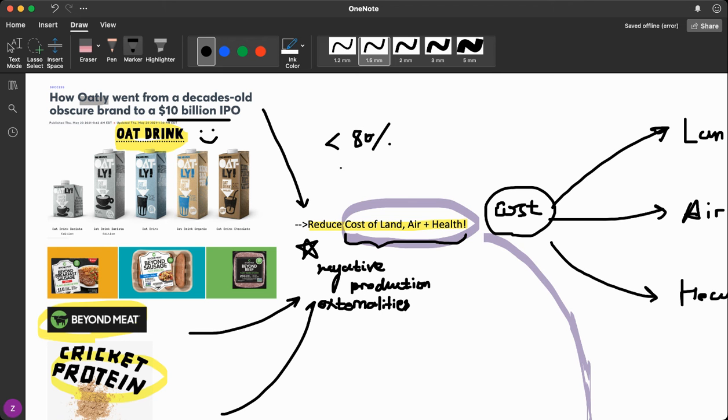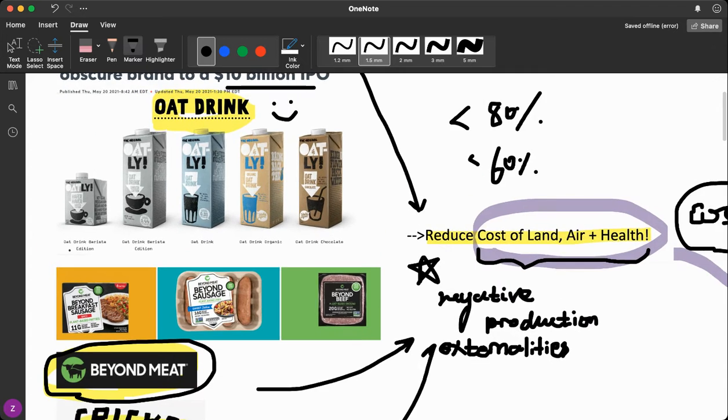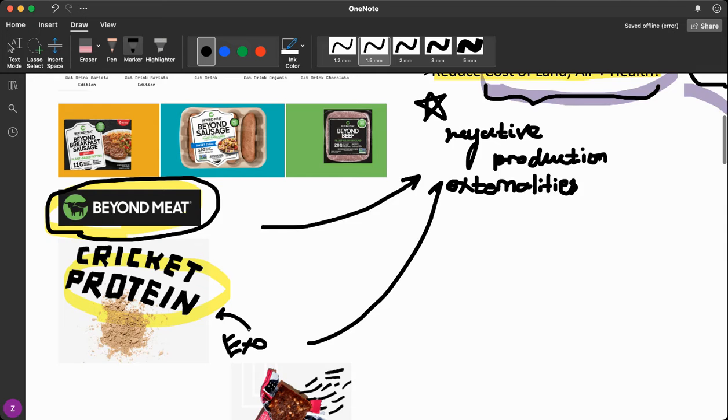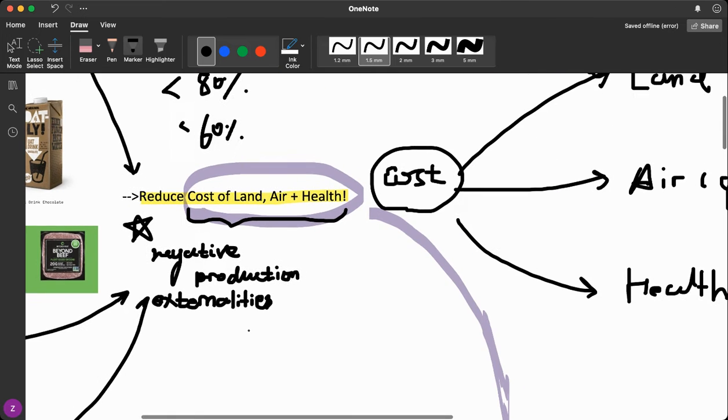So just like many other vegan food companies, like Beyond Meat that produces meatless burgers made from mushrooms and legumes, and also a fairly new company called XO, that makes a cricket protein bar. These food companies all share common goals. That is to reduce the cost of health and environmental issues on land and air.